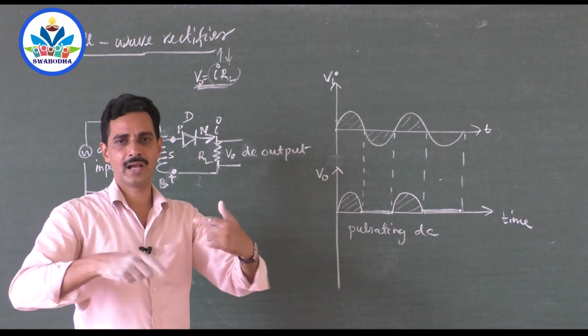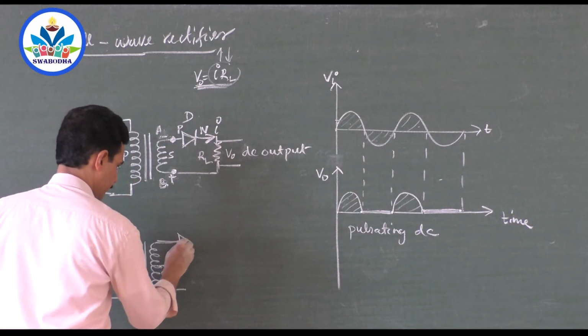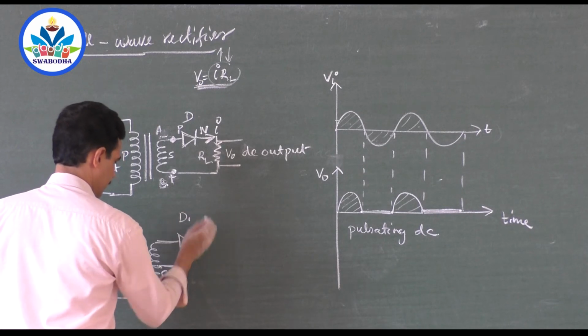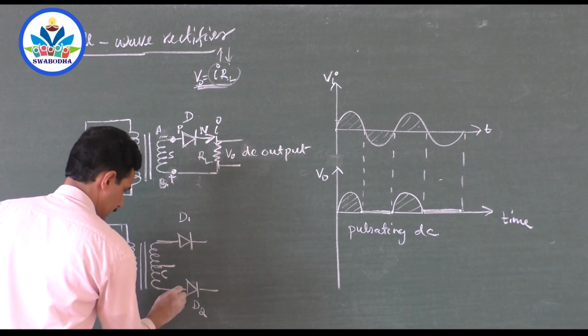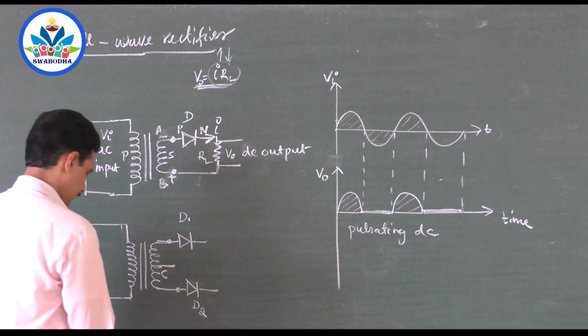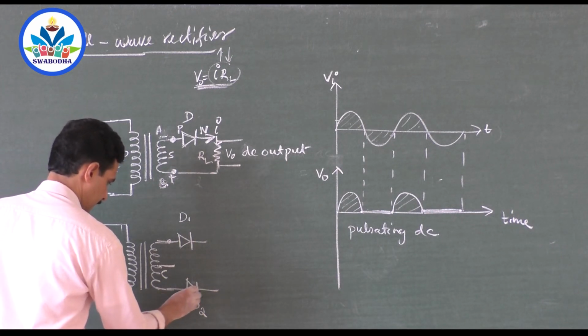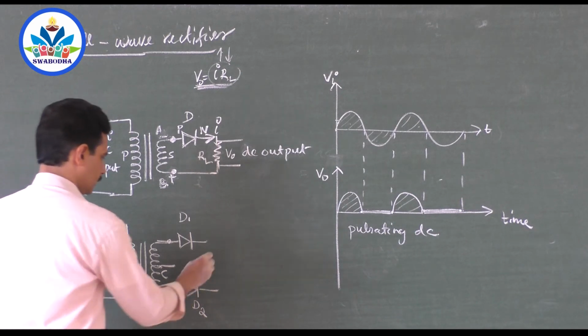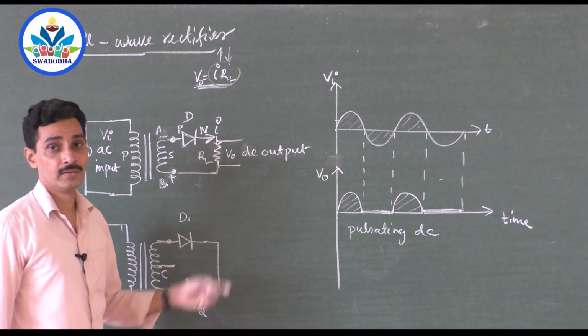Wind it over the iron core. So you have the iron core. Connect this end to a diode D1. Connect this end to another diode D2. So these are the 2 ends. What will we do with the center tap? We will connect it like this. You connect these 2 diode ends together. See the difference: you don't connect the load here.